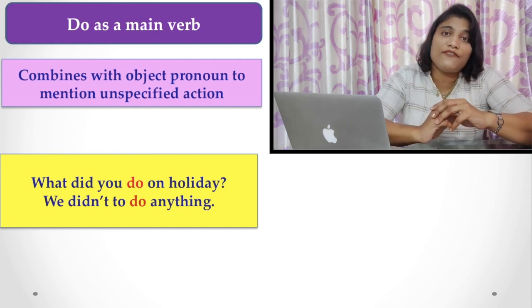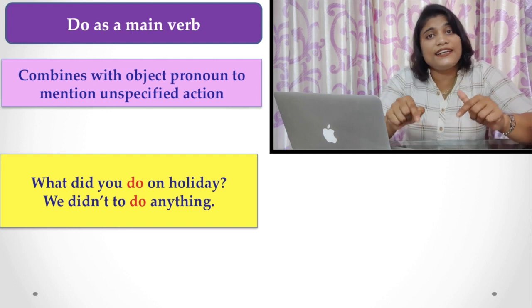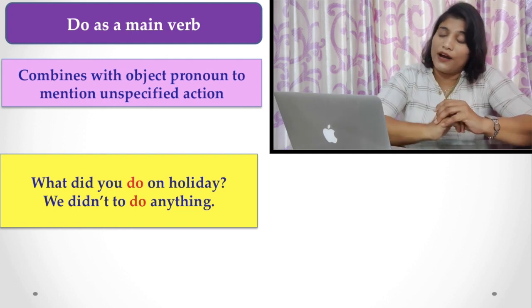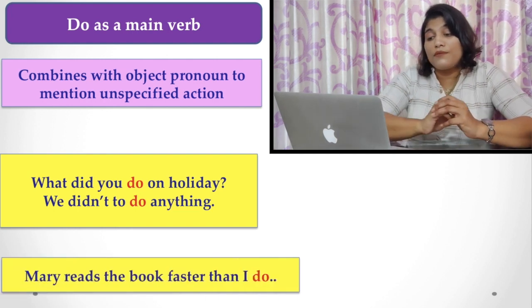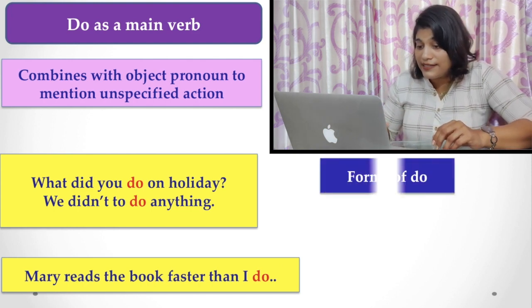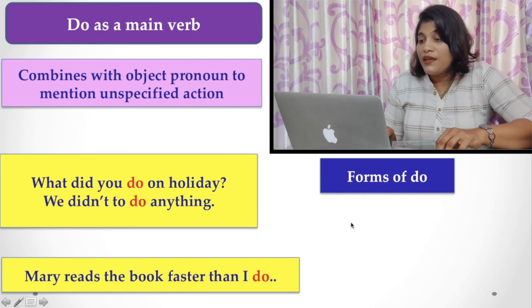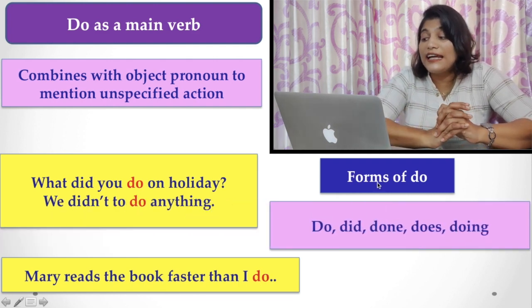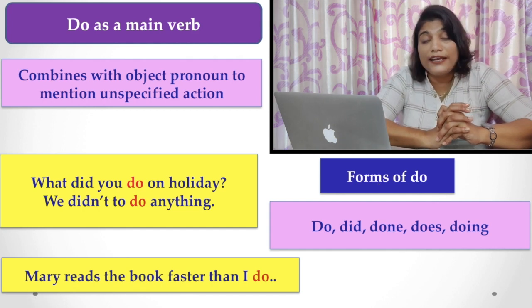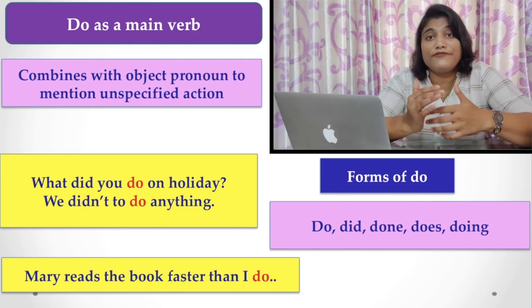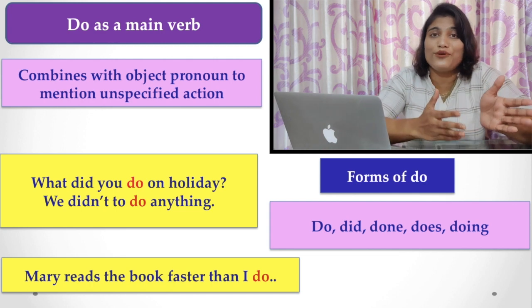In that case, you have to use do as the main verb in that sentence along with the auxiliary one. What are the forms of the verb do then? Another example: Mary reads the book faster than I do. Here also do is used as a main verb. The forms of the verb do are do, did, done, does, and doing. You can find all these forms of do in different types of sentences, as I have told in the whole video.